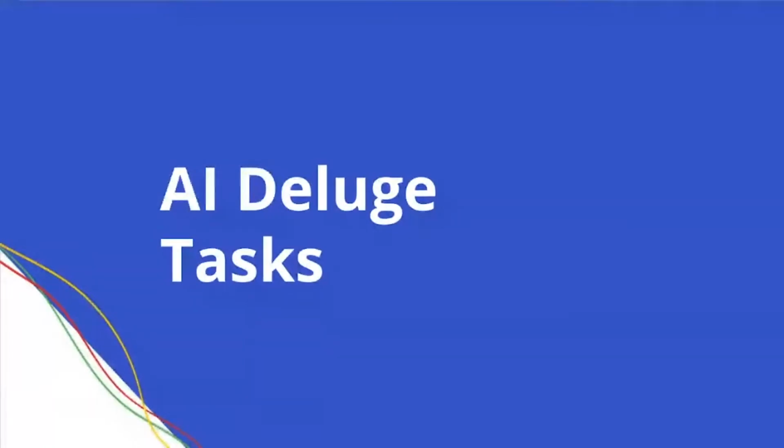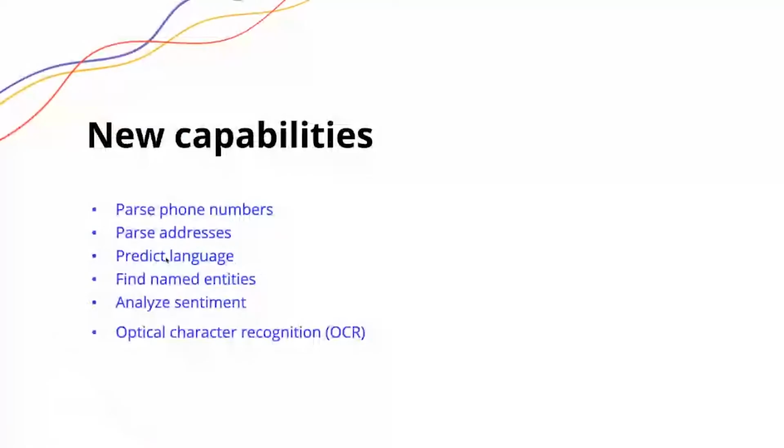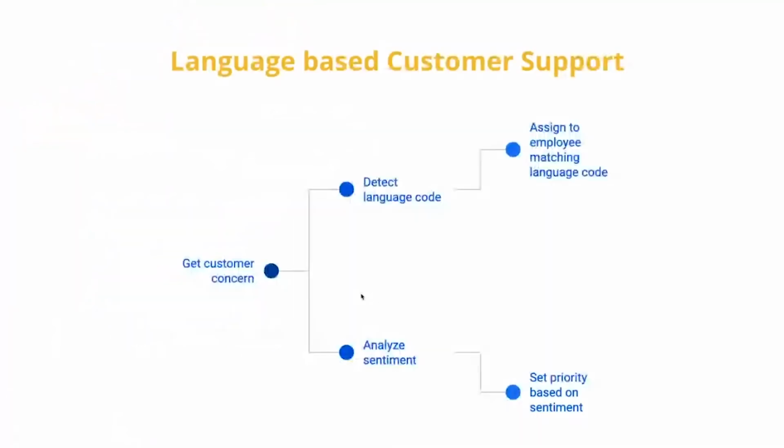Let's look at examples. These are the new tasks added to Deluge: parse phone numbers, parse addresses, predict language, find entities, analyze sentiment, and OCR. We have an example of language-based customer support.